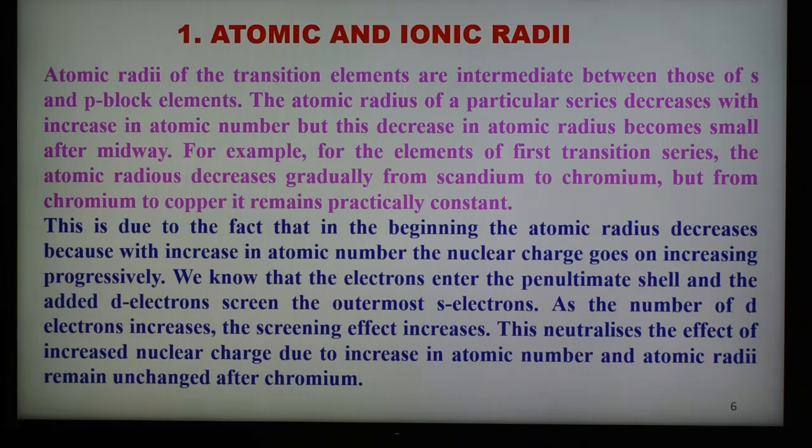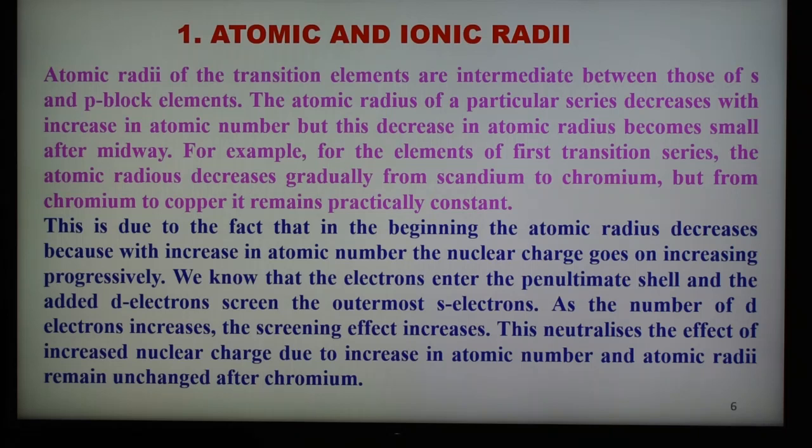Atomic and ionic radii of transition elements are smaller as compared to s block elements. In the first transition series, as atomic number increases, the atomic radii of the elements first decrease till the middle, become almost constant, and then increase toward the end of the period. This is the trend observed in the first transition series.